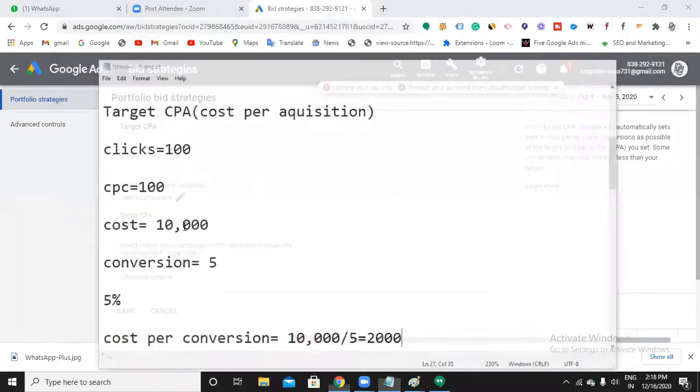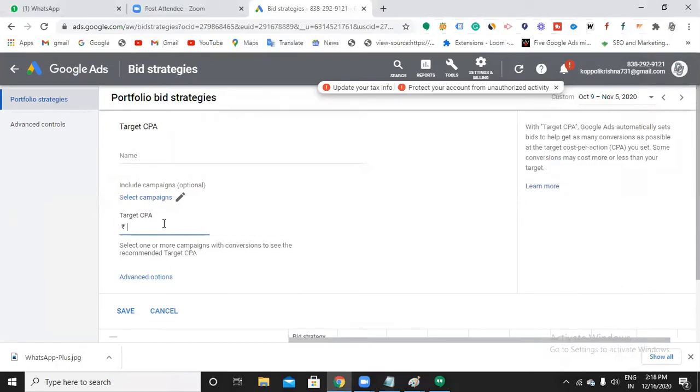So when I choose this CPA, I'll be able to mention my target, let's say 2,000 rupees. That means, hey Google, take this 2,000 rupees as an acquisition. Acquisition is simply an action, which can be your conversion. I'm telling Google, please take this 2,000 and give me as many conversions as possible. This is what I am going to pay.